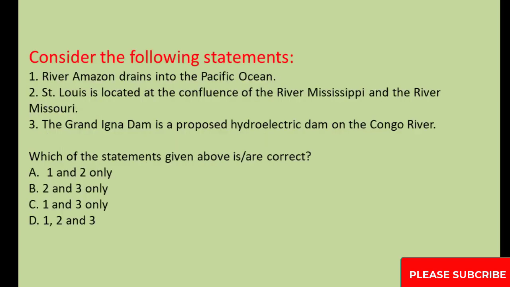Consider the following statements. 1. River Amazon drains into the Pacific Ocean. 2. St. Louis is located at the confluence of the River Mississippi and the River Missouri. 3. The Grand Inga Dam is a proposed hydroelectric dam on the Congo River. Which of the statements given above is/are correct? A. 1 and 2 only. B. 2 and 3 only. C. 1 and 3 only. D. 1, 2, and 3.